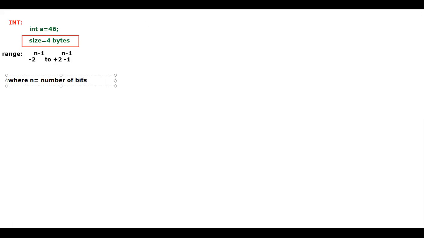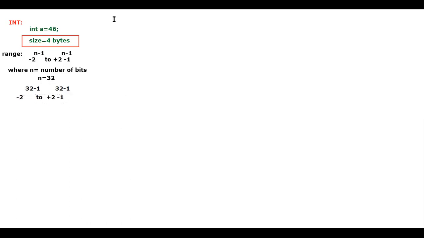Can you tell me what is the number of bits if I take the 4 bytes? The n value happens to be 32. If the n value happens to be 32, you can only tell me the calculation. So I need not worry here. This is minus 2 to the power of 32 minus 1 to plus 2 to the power of 32 minus 1 minus 1.